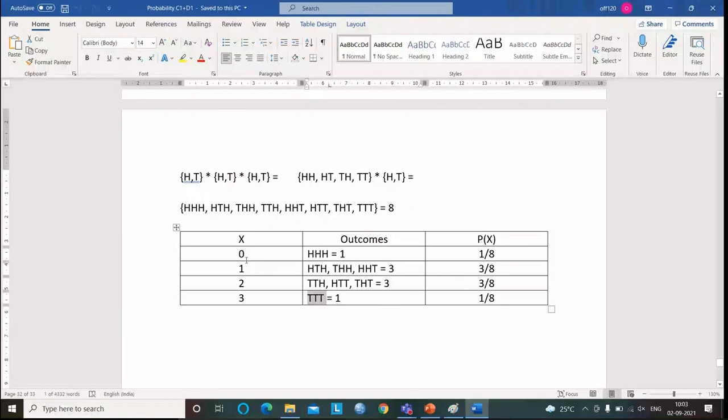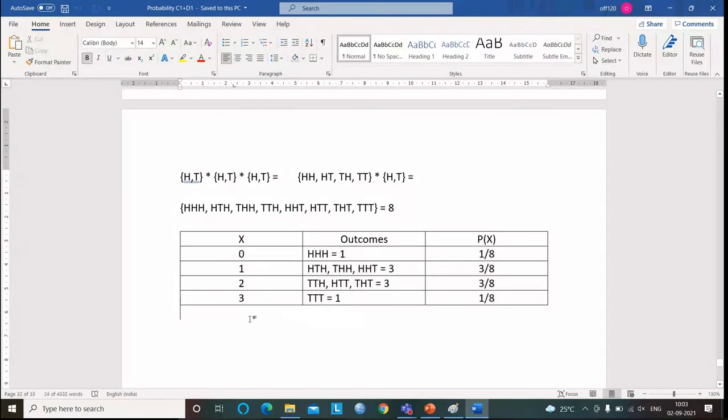When 3 coins are tossed, I may have a situation where I don't get any success, so that is 0. I may have 1 success, 2 successes, or 3 successes. Let us suppose I have one more coin also. Then the number of outcomes becomes 16. Yes or no? 2 power 4 is 16. Then my number of successes will start again from 0, 1, 2, 3, and end at 4. The number of coins should be equal to the maximum number of successes. Since it is n, this also ends at n only.